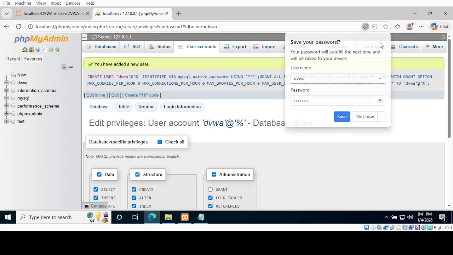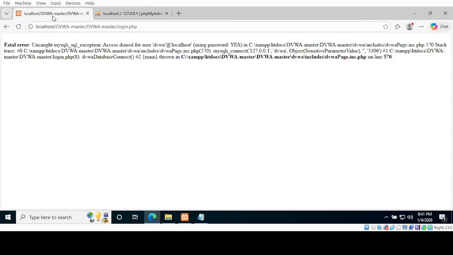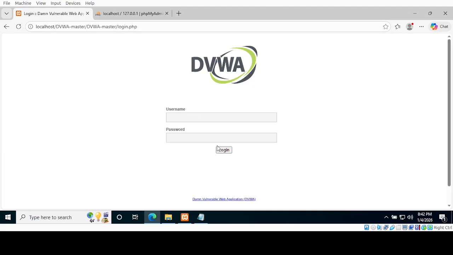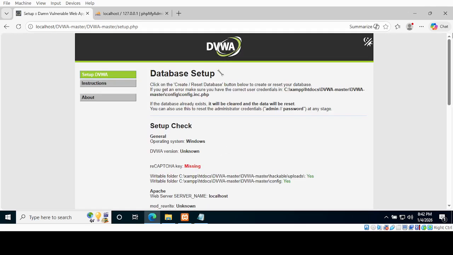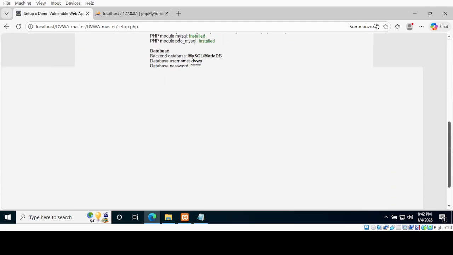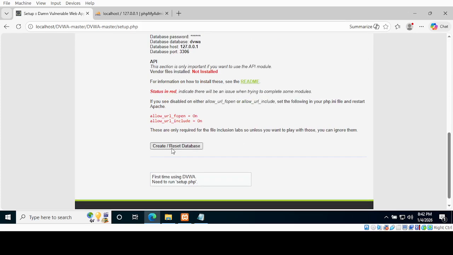We don't need to see it. Now if we go back, we should be able to log in. Now we need to set up. Let's click on create or reset database.